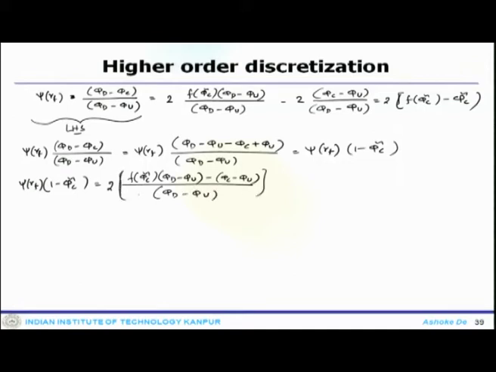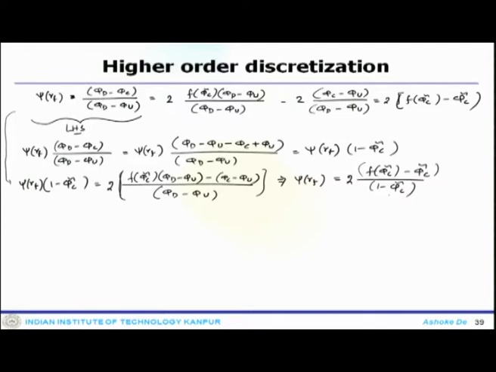So, that is what you get from this particular one. You just collect the terms together, which is going to give psi r f equals to 2 times f phi c tilde minus phi c tilde divided by 1 minus phi c.